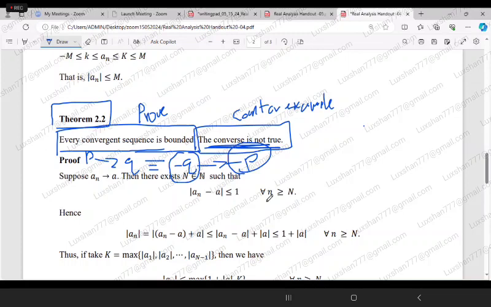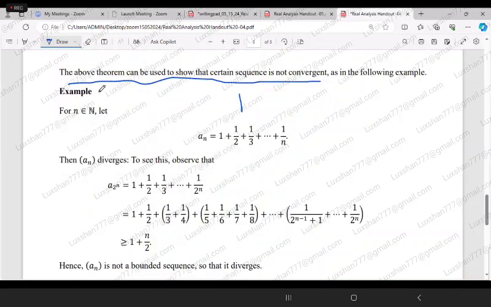Therefore, the above theorem can be used to show that a certain sequence is not convergent. How? If we show that the particular sequence is not bounded, then that automatically shows that the sequence is not convergent. Okay? Do you understand?